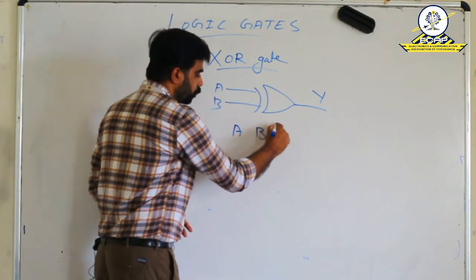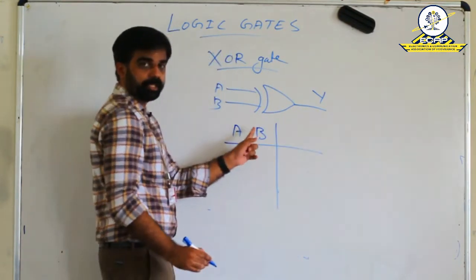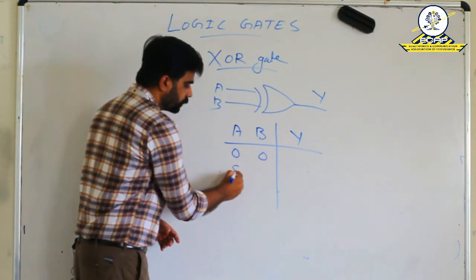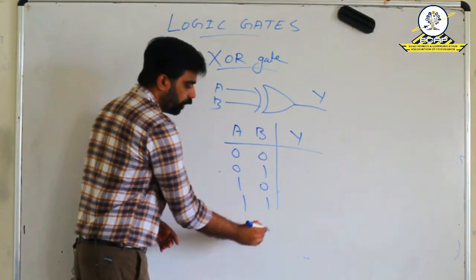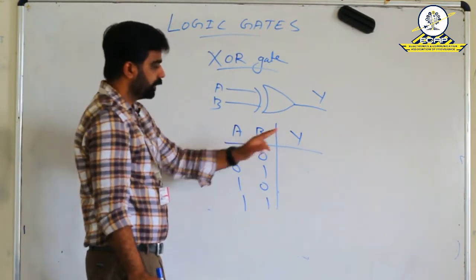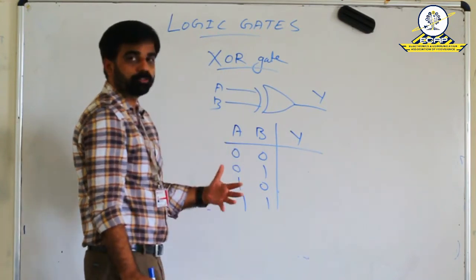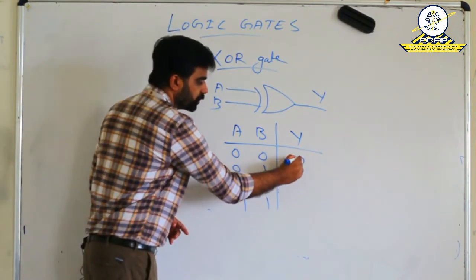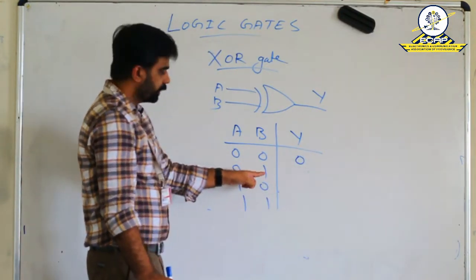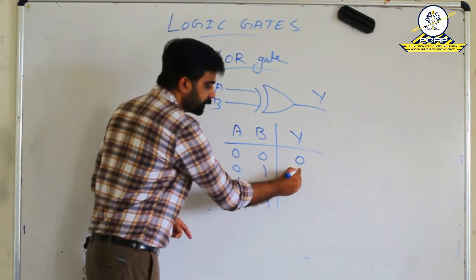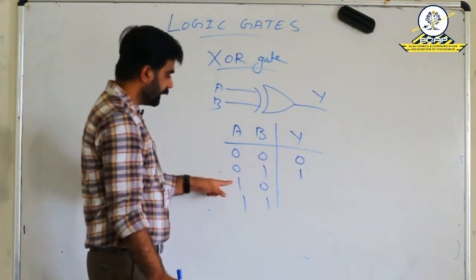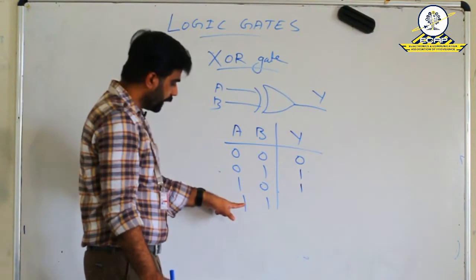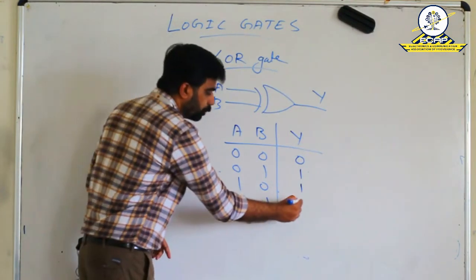We already know the truth table must contain all the inputs. A and B are the inputs, Y is the output. The combinations of input are 0 0, 0 1, 1 0 and 1 1. Then the output. What will be the output of the XOR operation? In the first case, both inputs are 0, then the output is 0. Second case, B is 1 and A is 0, in that case output is 1. Third case, A is 1 and B is 0, in that case also the output is 1. Fourth case, both the inputs are high, then the output is 0.